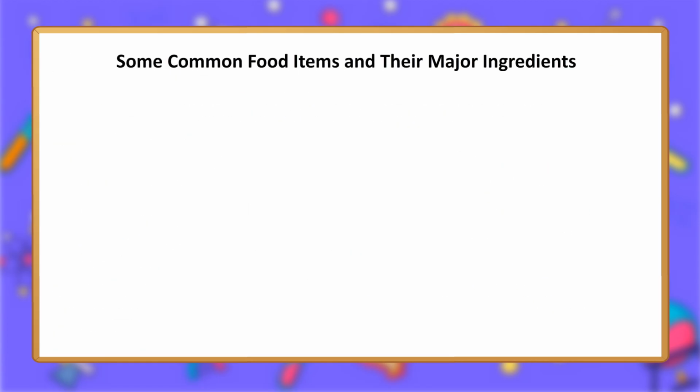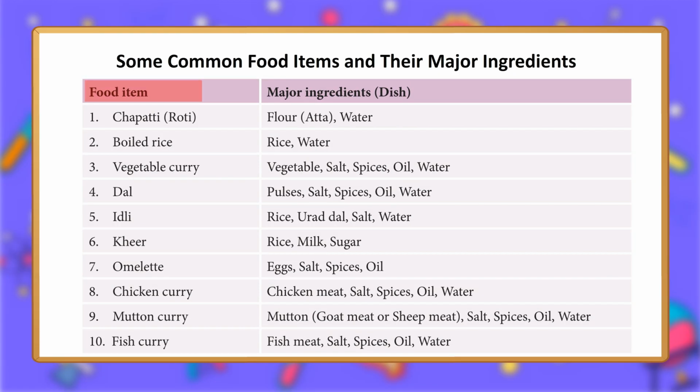Some common food items and their major ingredients. Food item, major ingredients. 1. Chapati, roti: flour, atta, water. 2. Boiled rice: rice, water. 3. Vegetable curry: vegetable, salt, spices, oil, water. 4. Dal: pulses, salt, spices, oil, water. 5. Idli: rice, urad dal, salt, water.